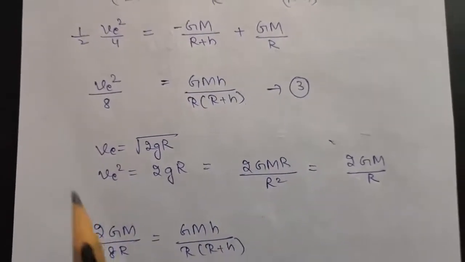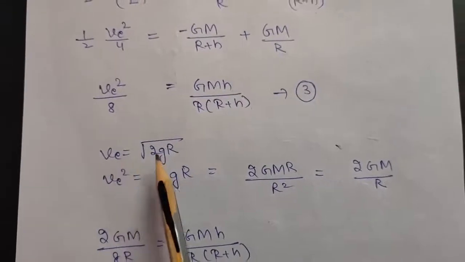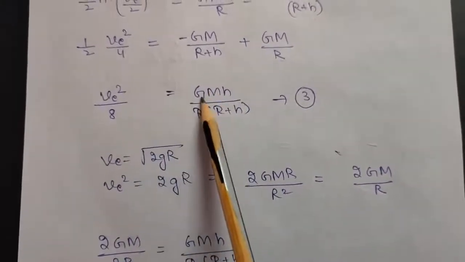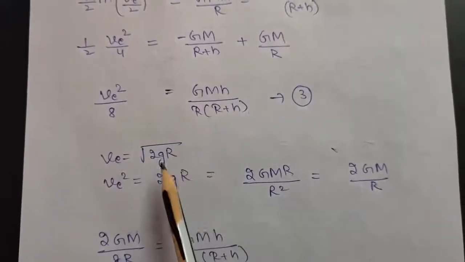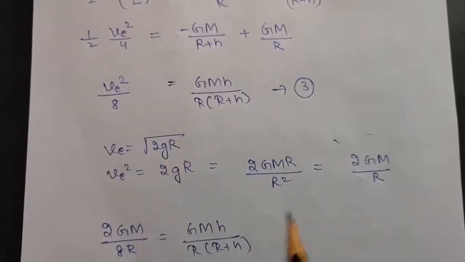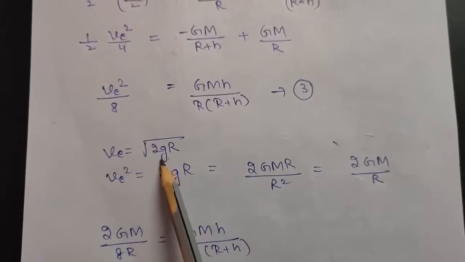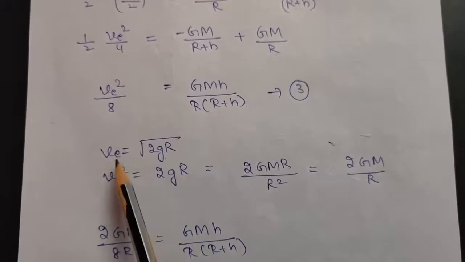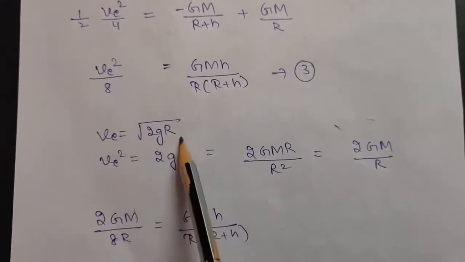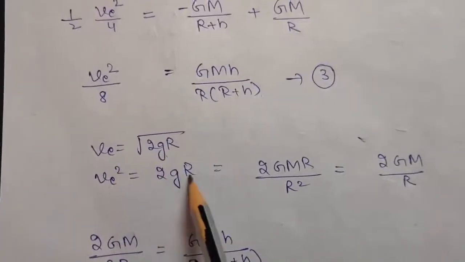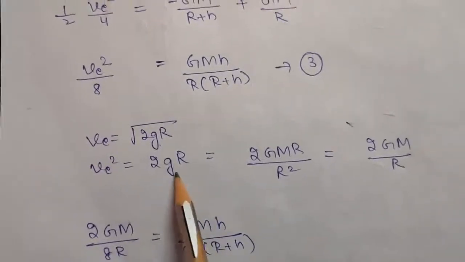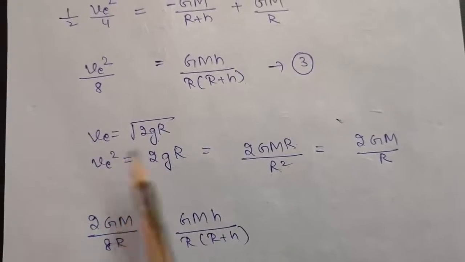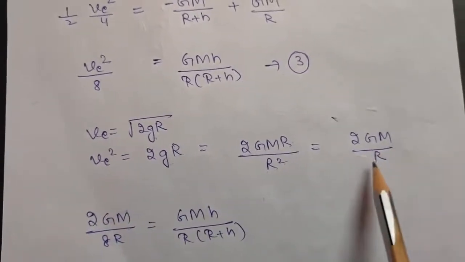Now you have the relation for escape velocity, which is under root 2gR. But as you can see here, we have capital G in the formula. So therefore, let us derive it in terms of capital G. As you know, this small g, the acceleration due to gravity, can be written as GM by R square. So if ve is under root 2gR, ve square will be 2gR. Now this g is nothing but GM by R square. One R will cancel out. So ve square will come to be 2GM upon R.